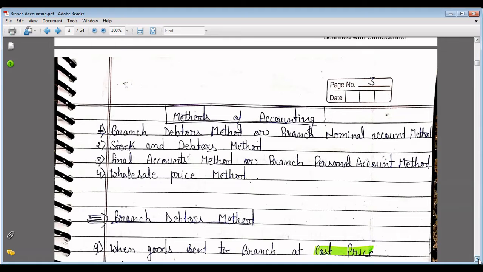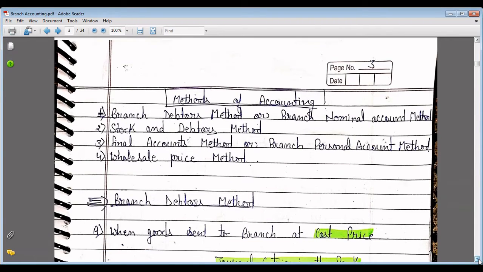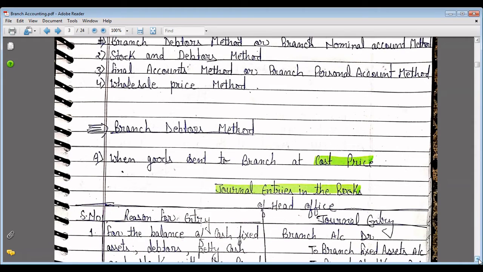Methods of accounting for branch accounts. So there are four methods for accounting in branch accounts. First is the debtors method or branch nominal account method. Second method is the stock and debtors method. Third method is the final accounts method or branch personal account method. And the fourth method is the wholesale price method. First of all, we will discuss the branch debtors method.